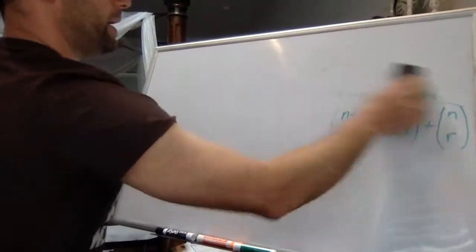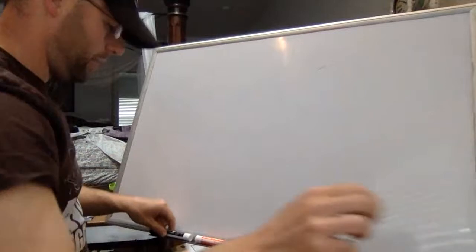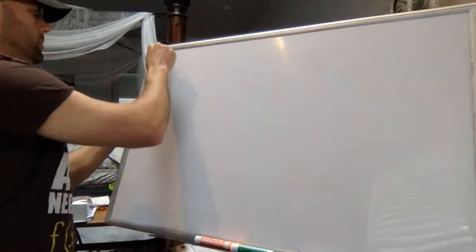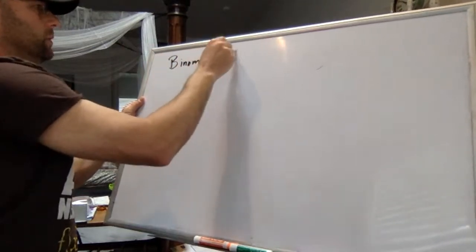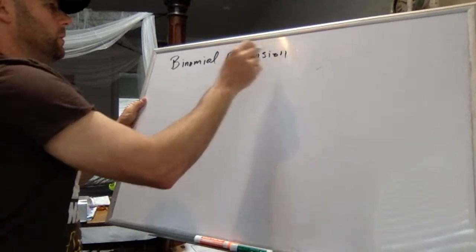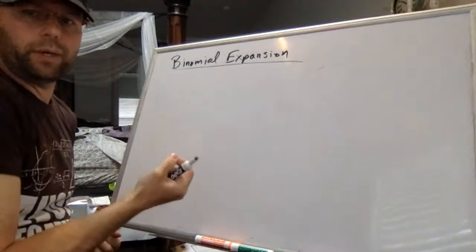And I'm going to take you back to something that you used to do in Algebra 2, probably loved it, called binomial expansion. So a binomial is just two things.